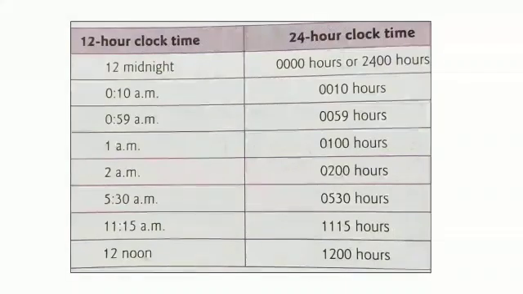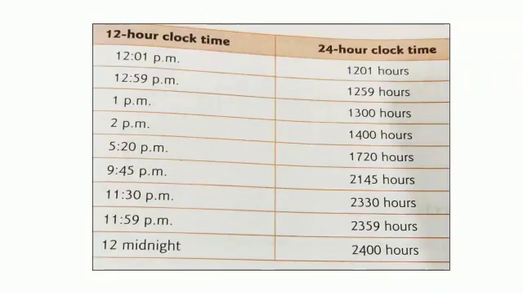12:10 a.m. is 00:10 hours. 12:59 a.m. is 00:59 hours. 1 a.m. is 01:00 hours. 2 a.m. is 02:00 hours. 5:30 a.m. is 05:30 hours. 11:15 a.m. is 11:15 hours. 12 noon is 1200 hours. 12:01 p.m. is 12:01 hours.